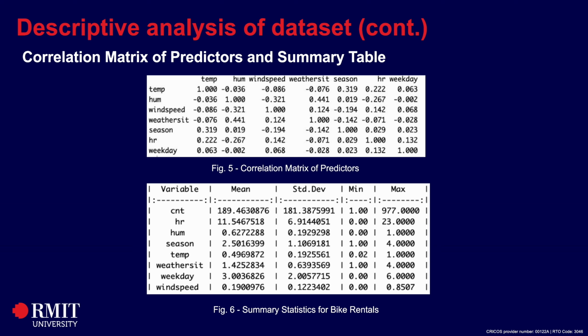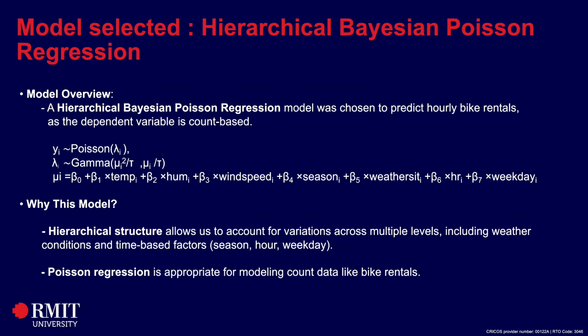Here we have the correlation matrix and summary statistics. The correlation matrix shows positive relationships such as between temperature and rentals, and negative ones like wind speed and rentals. The summary statistics gives us key insights into the distribution of our main variables, including the mean and standard deviation, helping us understand the range and variability in our data. These relationships and statistics guide how we structure our model. Now, let's move on to the model we selected.